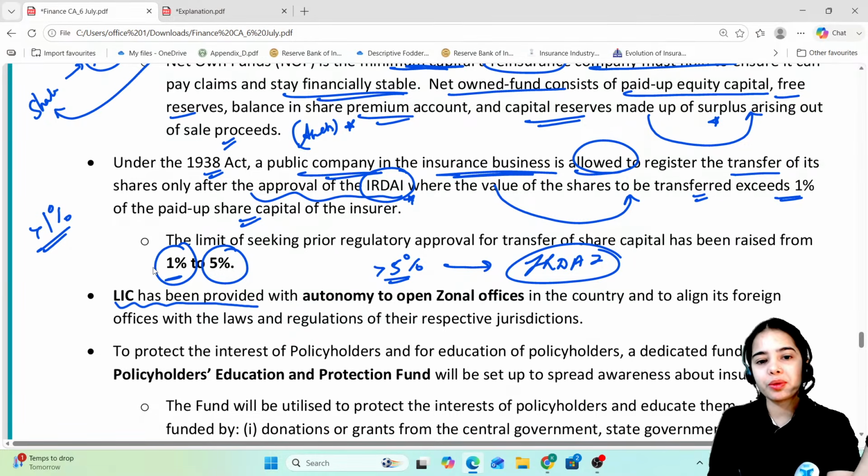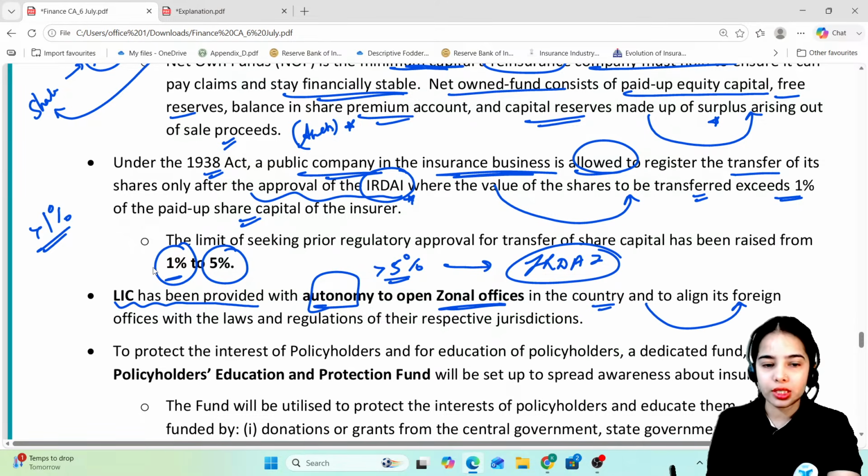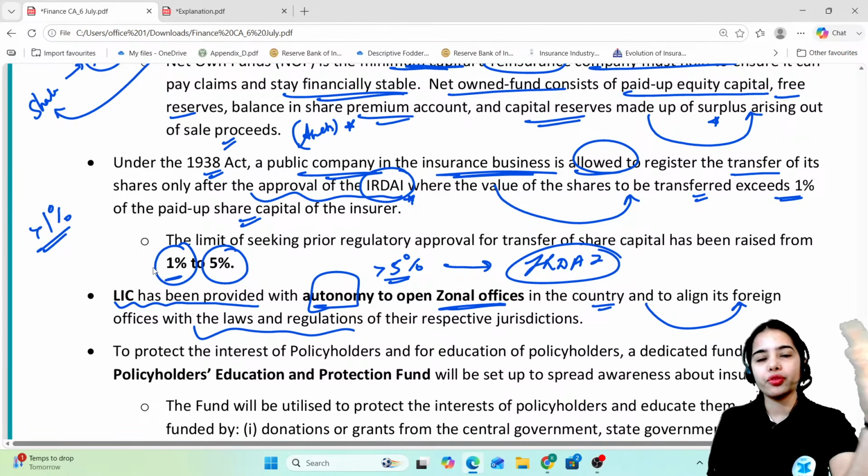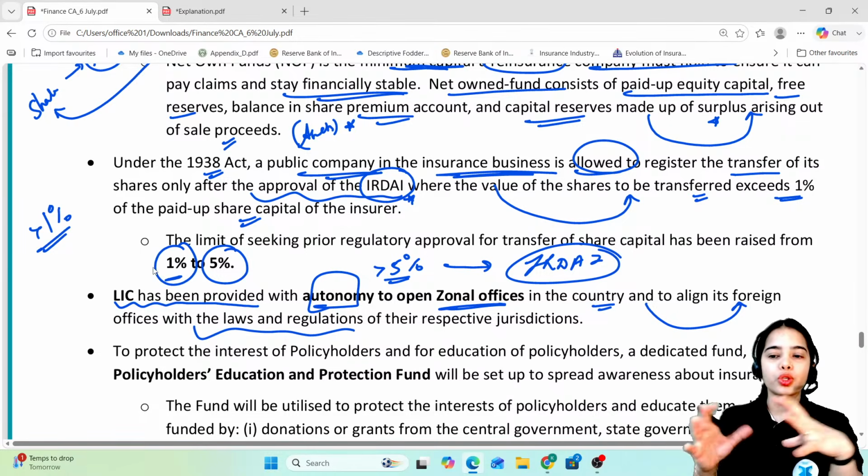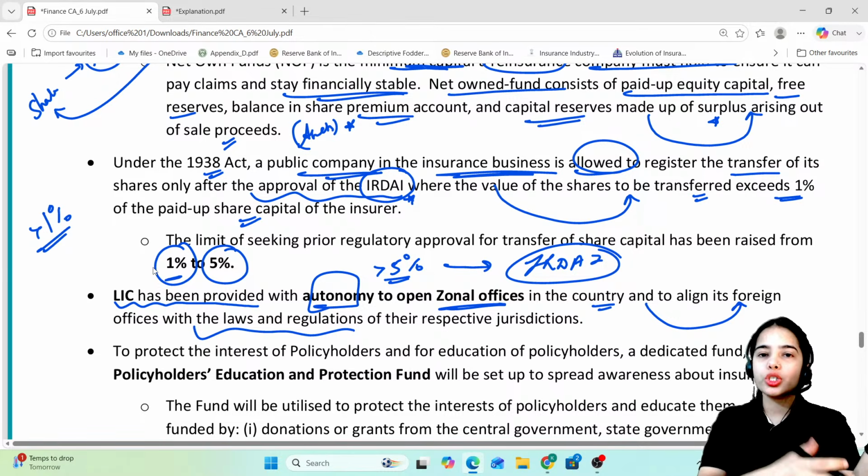Now, the LIC has been provided with the autonomy to open zonal offices in the country and to align its foreign offices with the laws and regulations of their respective jurisdiction. So, the overseas branches of the LIC have to follow the host jurisdiction rules and regulations. So, the foreign offices of the LIC have to follow the laws and regulations of their respective jurisdiction.